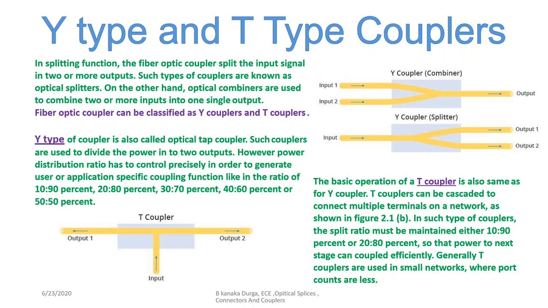The T coupler is also the same with respect to the Y coupler, but when it comes to the cascading of one to one type, the shape and the scenario of the case is different when it comes to the Y coupler.